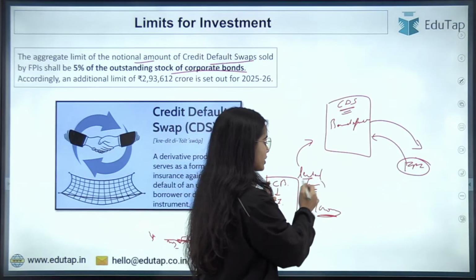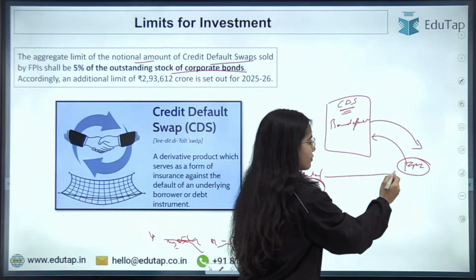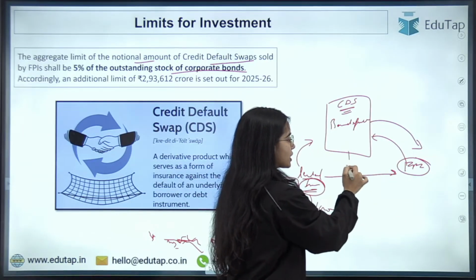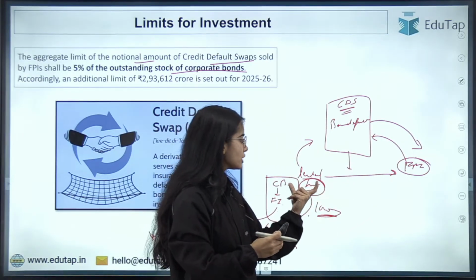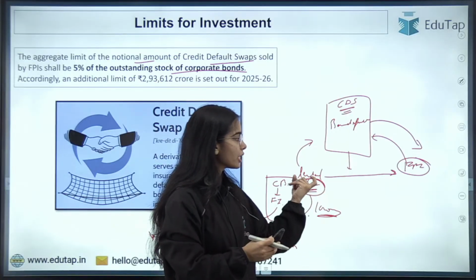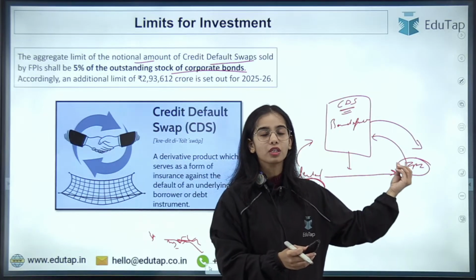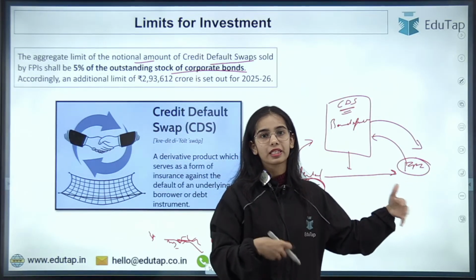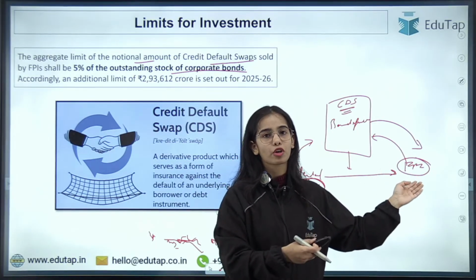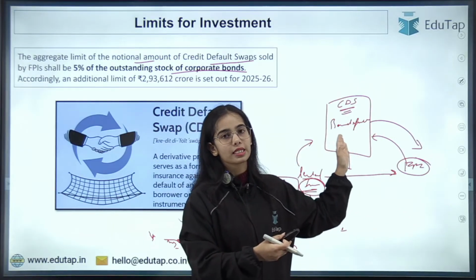So the investor, that is the lender, is connecting with the FPI and is purchasing this credit default swap, where the lender is providing some continuous premiums to the foreign portfolio investor that has sold this credit default swap.